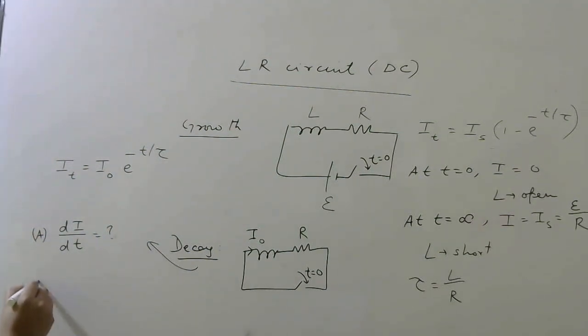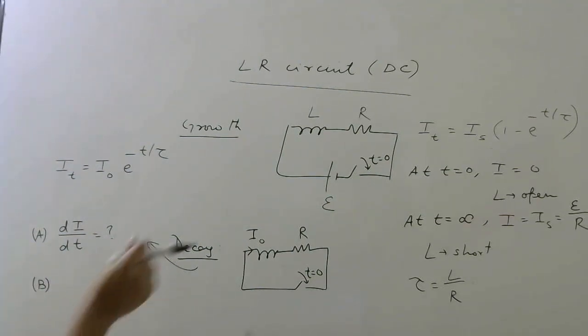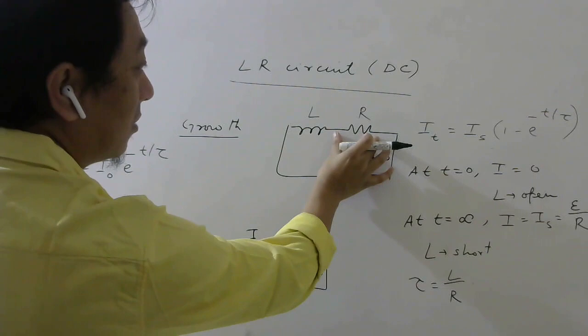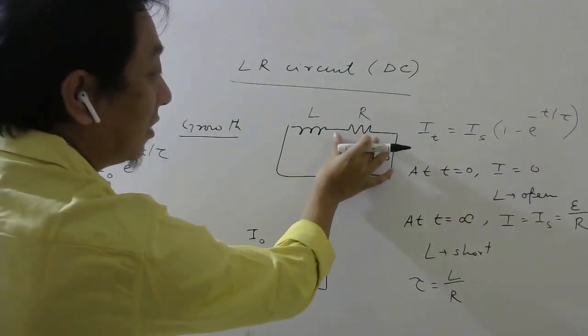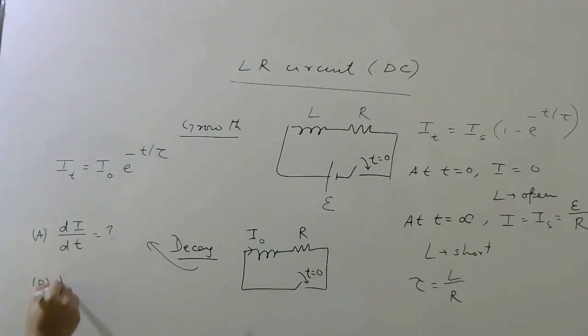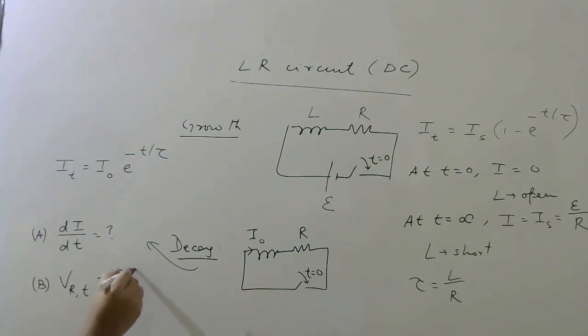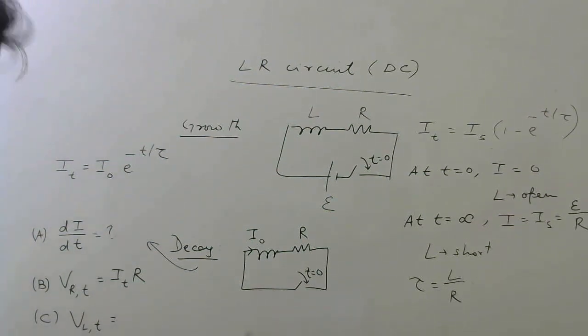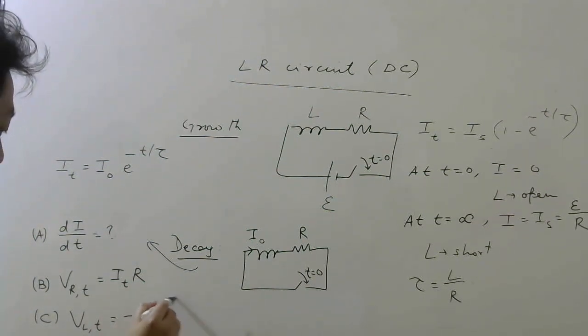Another thing they may ask you is the voltage. Voltage here though is very easy, no? If they ask voltage at time t, what will you do? Current into R. So voltage in resistance at time t, if they ask, current at time t into resistance. But suppose they ask you voltage across inductor at time t, then what will you do? Minus L di by dt.